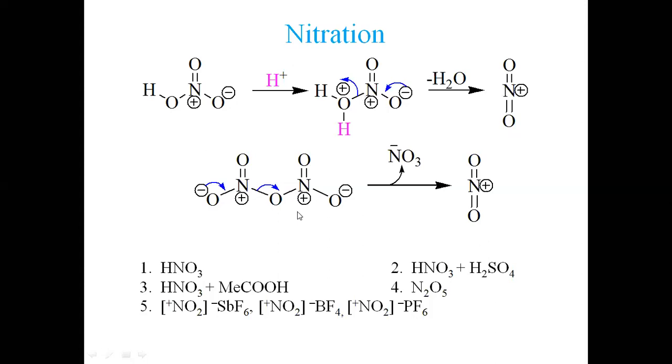So when it is heated, this nitrogen-oxygen bond flips. Oxygen donates its electron pair here, and this electron pair transfers to oxygen. What does it result in? It results in O negative, and this is nitrate, what we call. The nitrate molecule leaves, and what we get is nitrogen, oxygen double bond, nitrogen, oxygen double bond, like this. So this is the method by which nitronium ion can be regenerated.